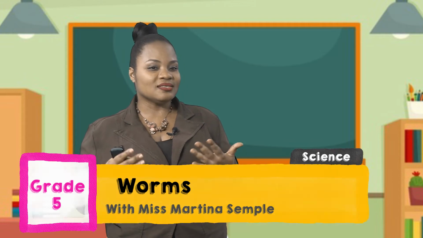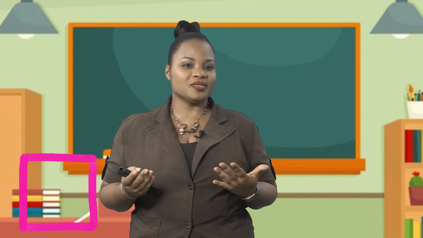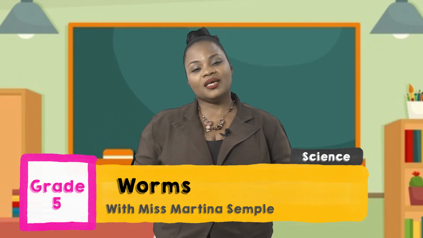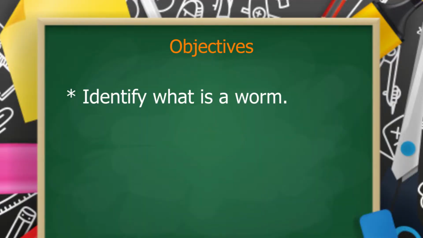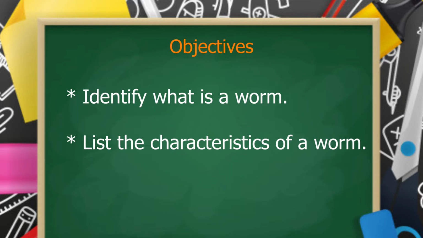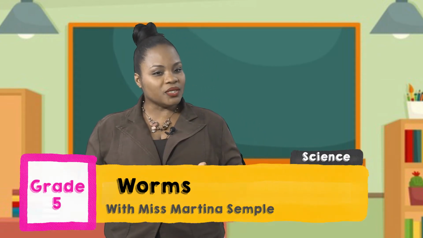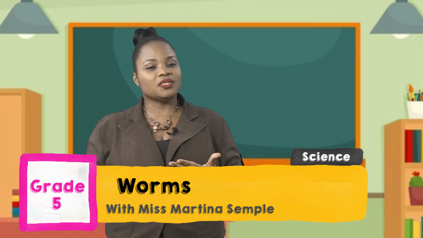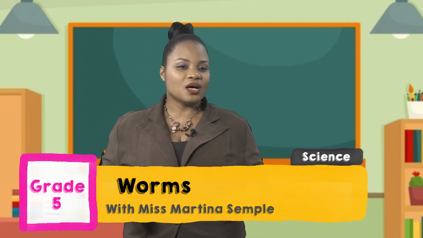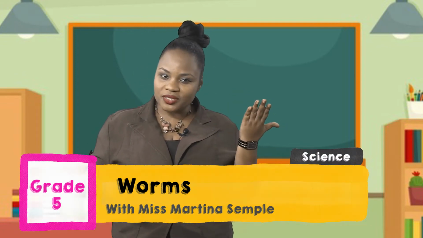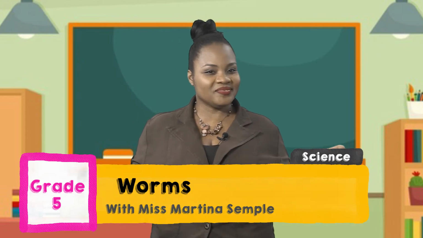And today in science, we will be looking at worms. What? Worms. Yes, we will be looking at worms. And at the end of the lesson, our objective is to identify what is a worm and list the characteristics of worms. Now we have to pay attention because in the midst of our lessons, from time to time, we will have questions that we will have to answer. So take out your notebooks, take out your pencil, put on your listening ears. Let's get started for today.